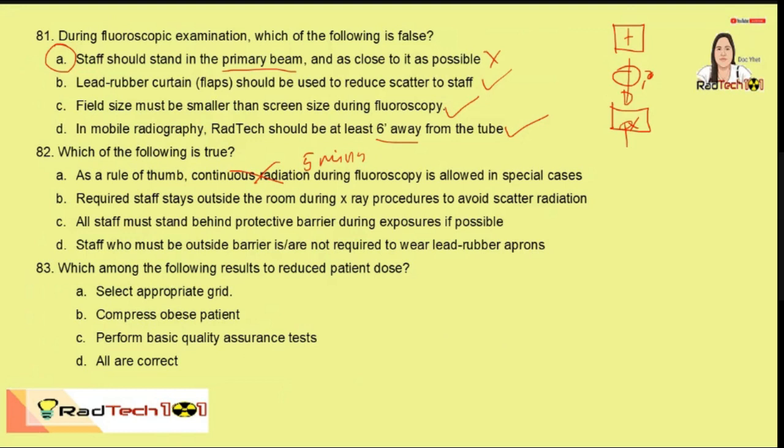Required staff stays outside the room during X-ray procedures to avoid scatter. So, ito yung keyword nyo, required sila. Ibig sabihin, dapat nasa loob sila ng room. So, this is wrong. All staff must stand behind protective barrier during exposures if possible. Yes, this is correct. So, dapat magtago nga, di ba? Magtago sila, magtago tayo. Staff who must be outside the barrier are not required to wear lead rubber aprons. So, nasa labas sila ng barrier, so they are required. So, this is wrong. So, this is the correct answer.